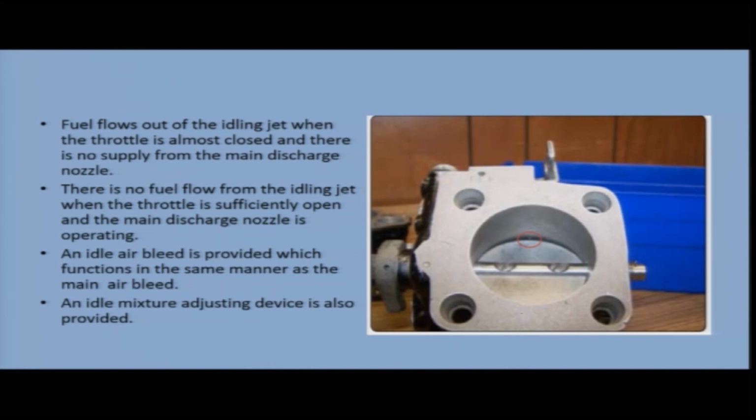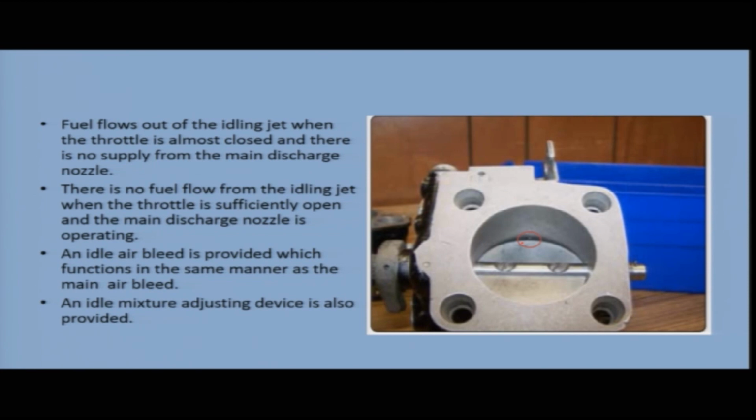So, here you can see in the diagram, this throttle is almost closed, and here there is one hole, it has been circled here, there is a hole through which your fuel is discharged during the idling speeds. So, fuel flows out of the idling jet when the throttle is almost closed and there is no supply from the main discharge nozzle.